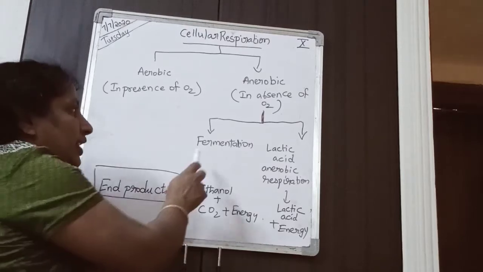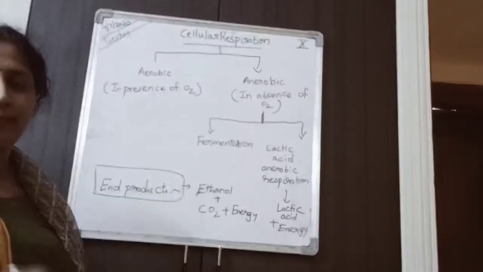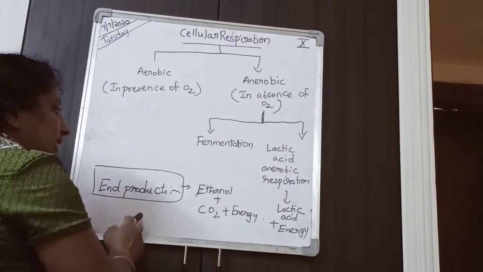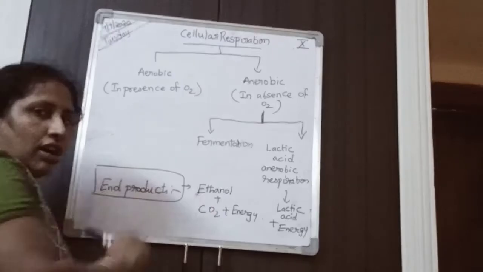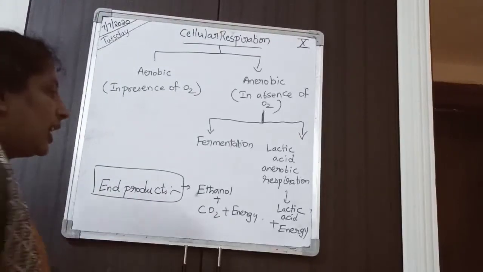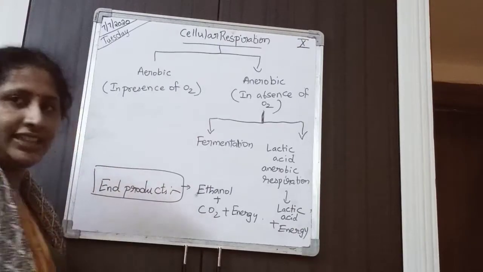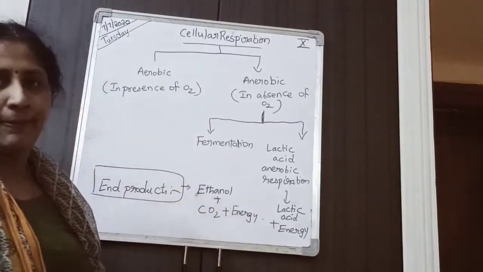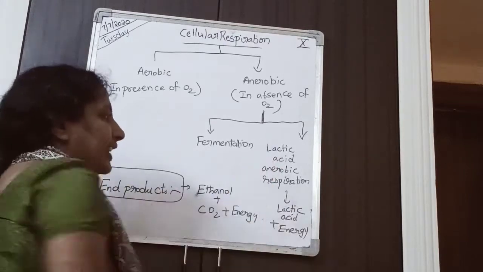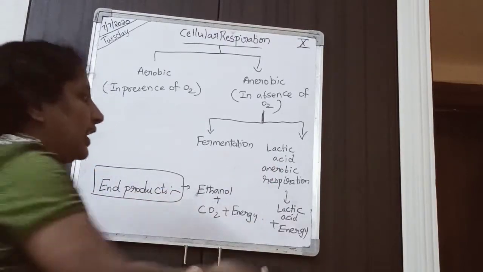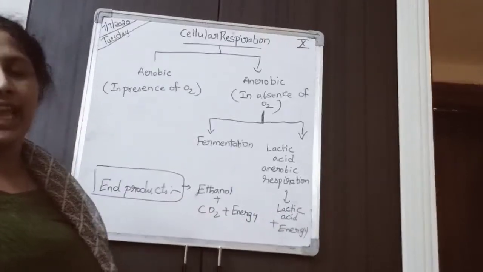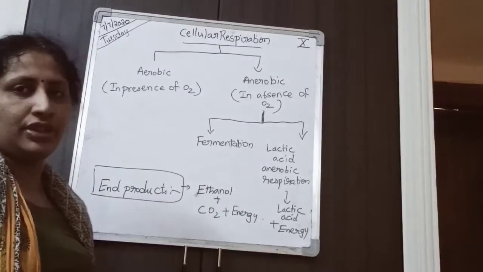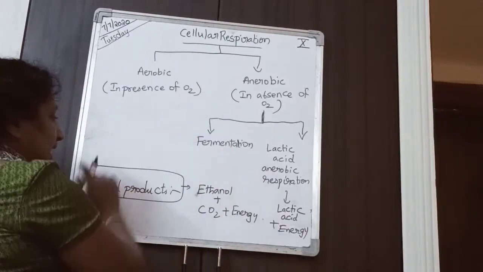Now, what are the end products of anaerobic respiration? When you see fermentation, the end products are ethanol or ethyl alcohol, carbon dioxide plus energy. Energy is liberated. That energy is nothing but ATP. During lactic acid anaerobic respiration, lactic acid is produced and energy is produced. These are the end products.